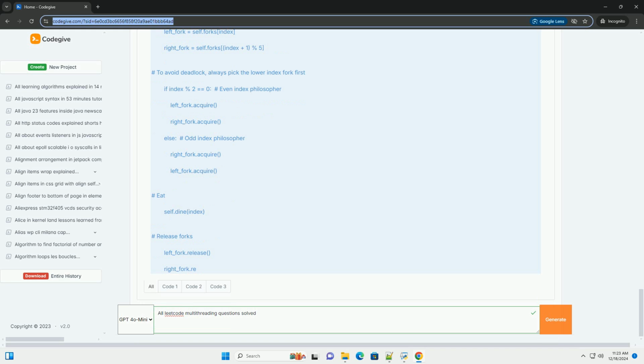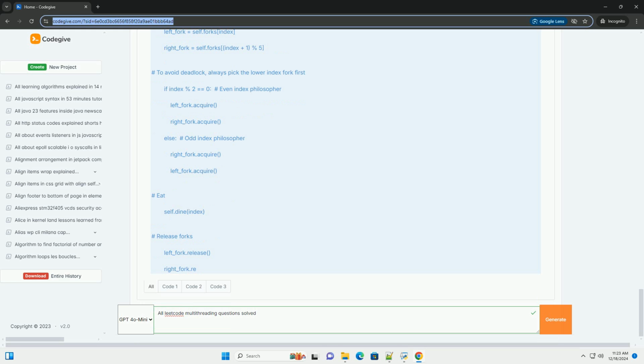Class PrintInOrder. Def __init__(self): self.lock_first = threading.Lock(), self.lock_second = threading.Lock(). self.lock_first.acquire(), start with the first thread unlocked. self.lock_second.acquire(), second thread locked initially.